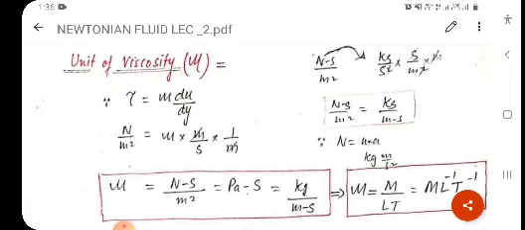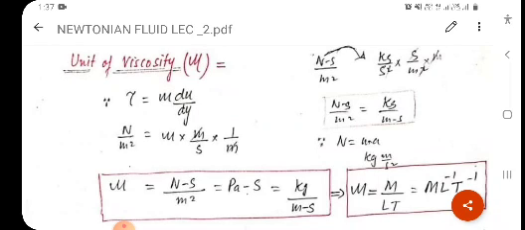We know the formula tau equal to mu du upon dy. So putting the unit values of these terms, we know that tau is the shear stress. We can write in place of tau Newton per meter square. We have to find the unit of viscosity, that is mu, so it will remain the same.